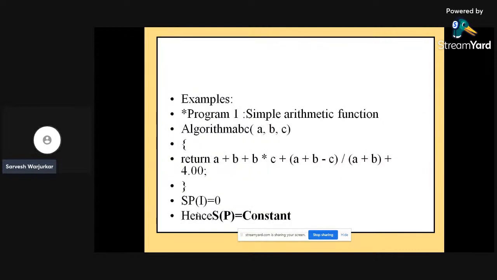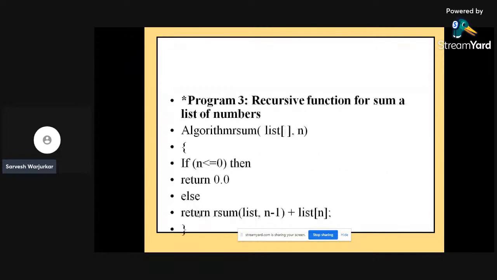In terms of normal examples, I can say a simple arithmetic function or algorithm, say ABC. The pseudocode can be written as a plus b plus b multiplied by c plus a, whatever that thing may be, plus 4, where the space complexity required is i equal to 0. Hence, the constant is 0. Hence, S(P) is equal to a constant. It should not get changed in terms of a simple arithmetic function.